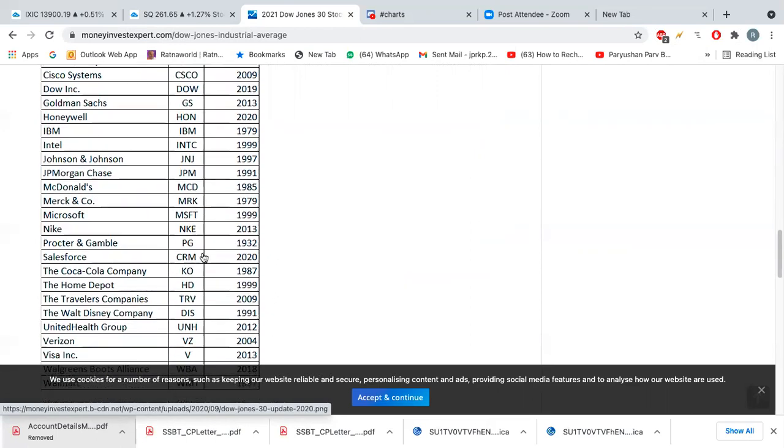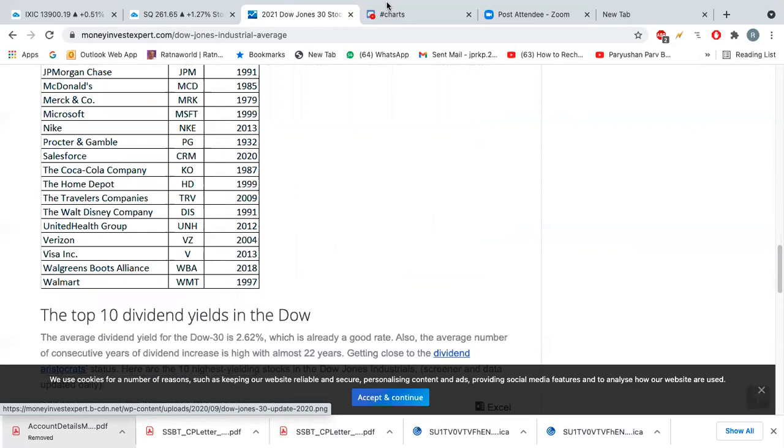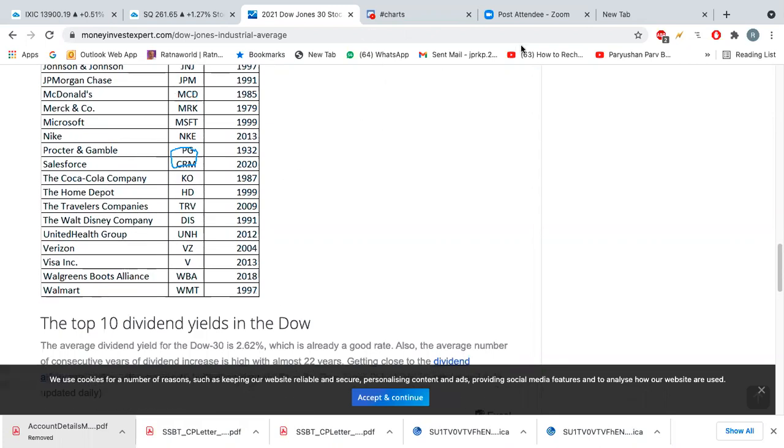So CRM. I don't trade in all of them. See, here also the favoritism is there. So I like CRM. If Dow Jones goes up, I always buy CRM, right? A few days back I mentioned in one of my groups that CRM will go up, and it just went up.